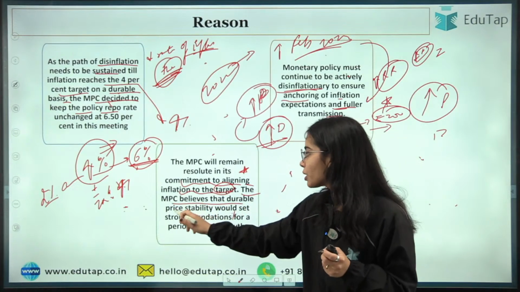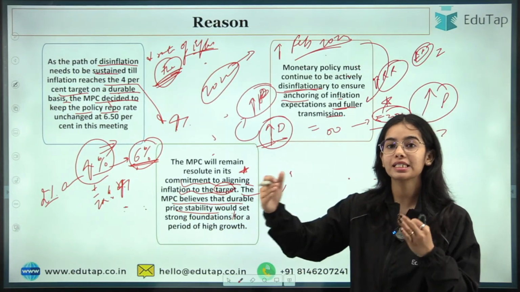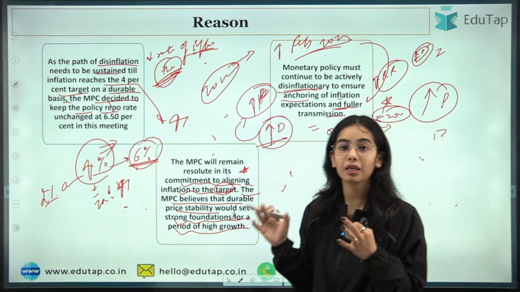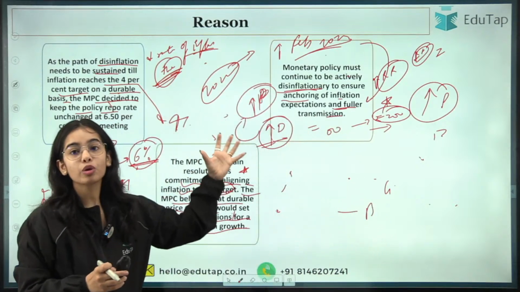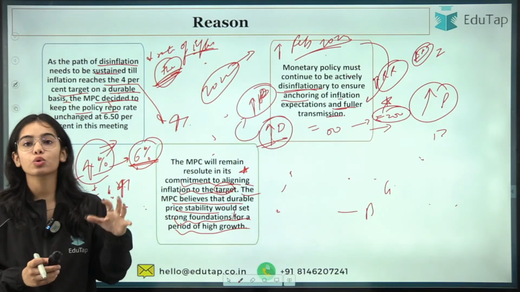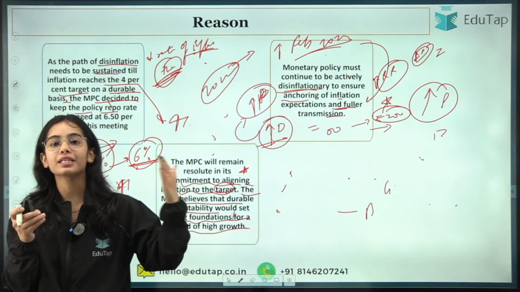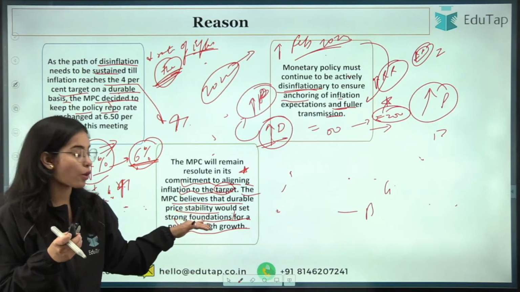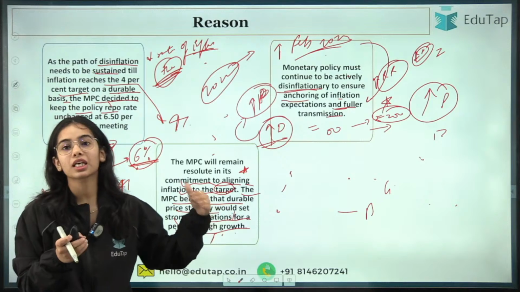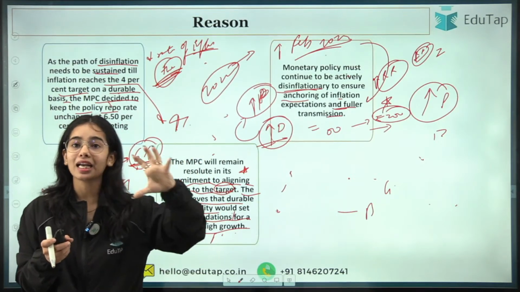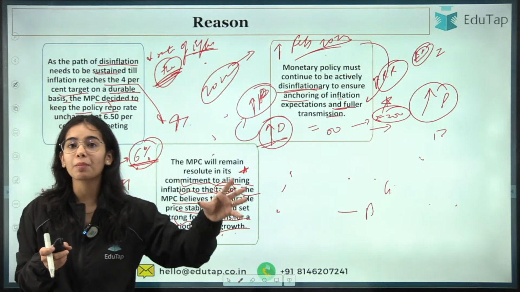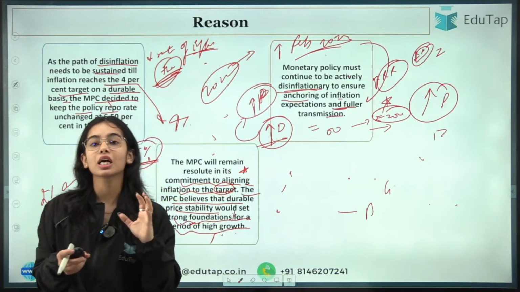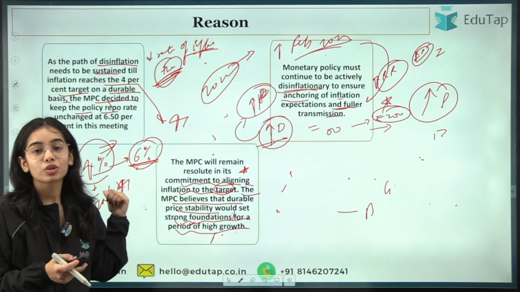The MPC believes that durable price stability would set a strong foundation for a period of high growth, because the people's expectations would be controlled, anchored to a lower inflation, so the supply chain will not be disrupted and will happen smoothly, as well as price stability will lay the foundation for strong economic growth in the coming period. Because in a country, if there is very high inflation, or if a country is always worried about its inflation, it will not be able to focus on growth. So if we have to focus on growth, we first have to bring the inflation to the target so that it stays there.